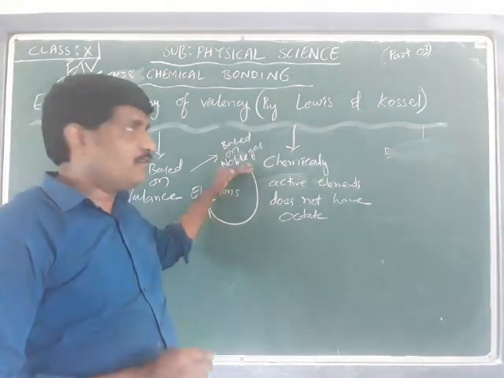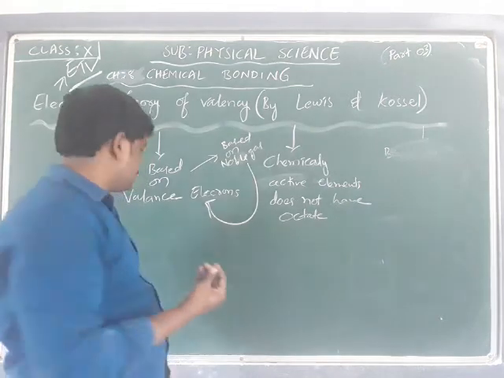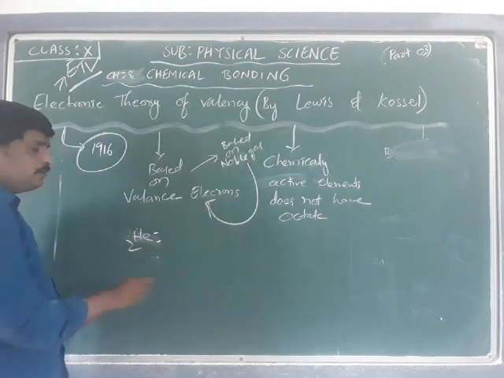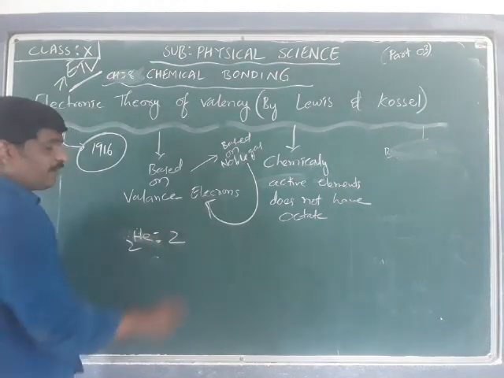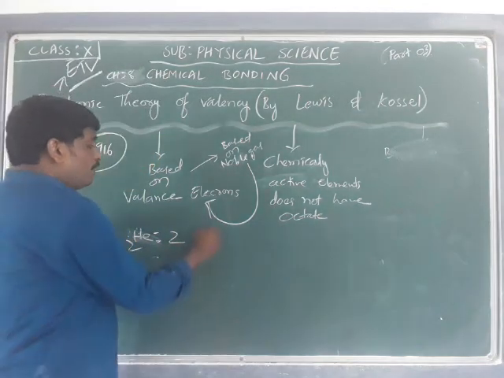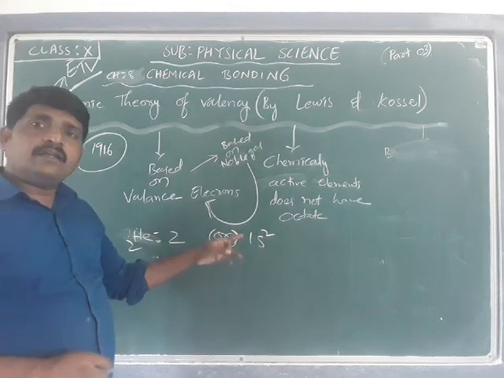Now, what is the configuration of the noble gases? Take helium, atomic number 2. Its electron configuration is 1s2 according to the Schrödinger model.